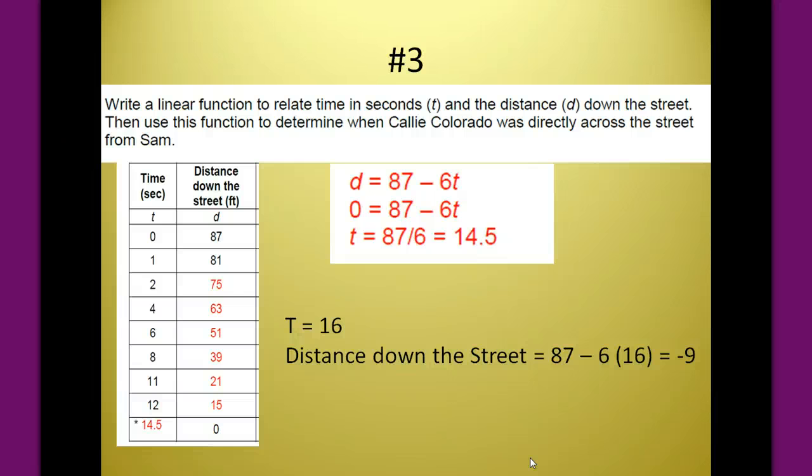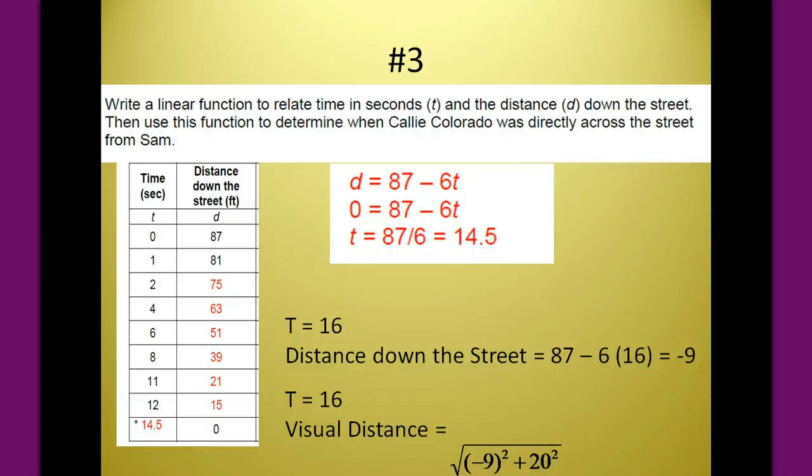So if I kind of go back to the thought about how our graph is going to come back and increase a bit, let's think about what's happening at time 16 seconds. Well, if I use our formula, the distance down the street would be 87 subtract the rate, 60 per second, times 16 seconds, and I get a negative 9. Negative 9 feet. So let's think about what that might mean. So at 14.5 seconds, the car with the star in it is directly in front of Sam. So after that, you'll be looking at the back of the car, and they're considering that we are 9 feet to the left of where Sam is standing, if you think visually.